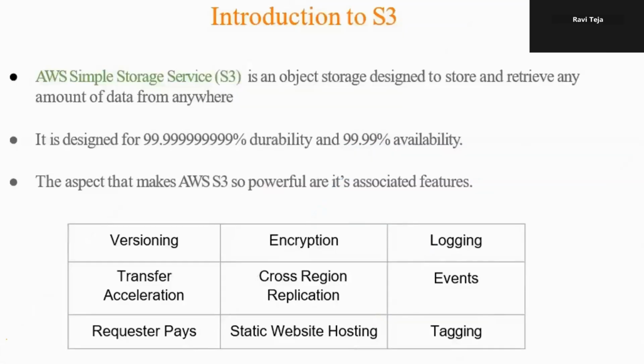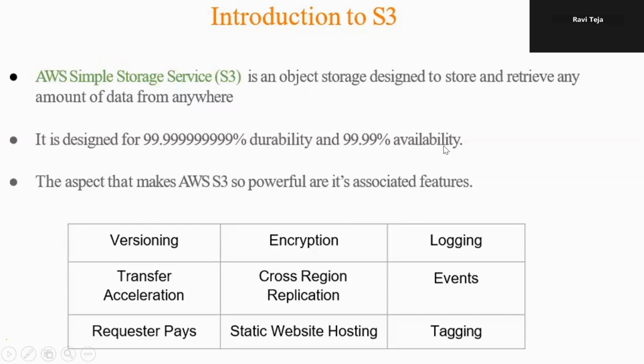Now, introduction to S3. AWS Simple Storage Service is an object storage designed to store and retrieve any amount of data from anywhere. Here, an object is nothing but folders, files, audio, text files, video, whatever data it is. You can store the data in an S3 bucket and retrieve the data from anywhere, anytime.